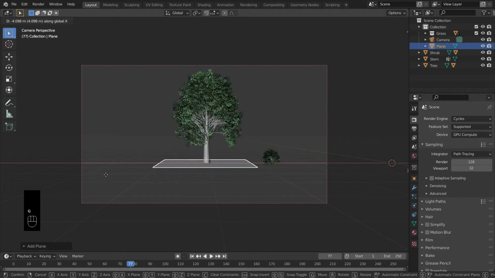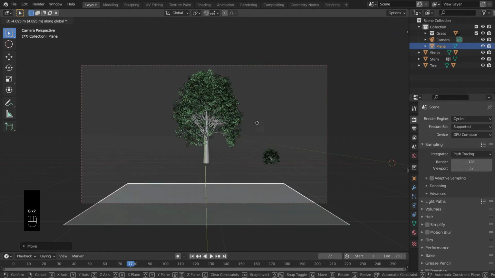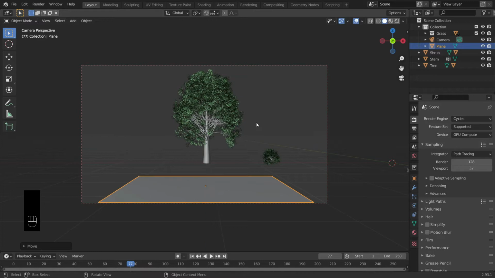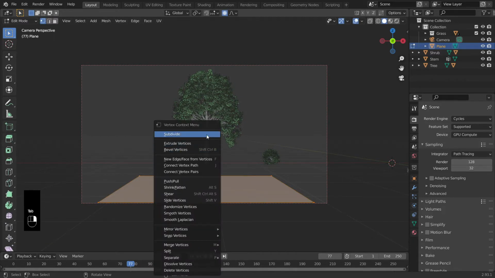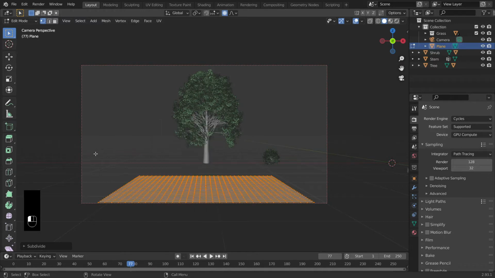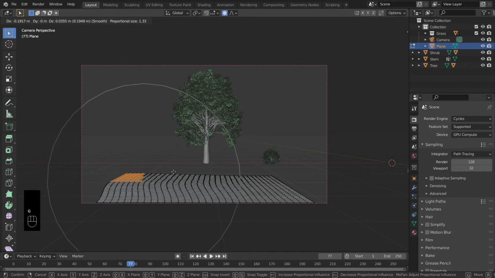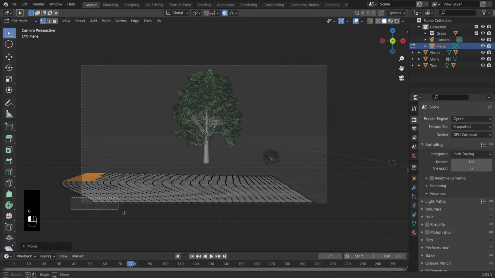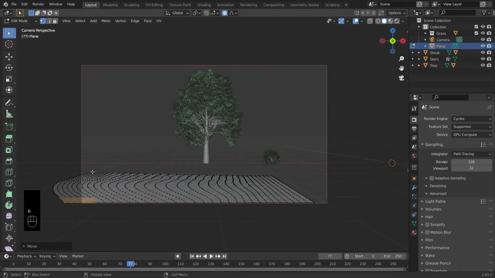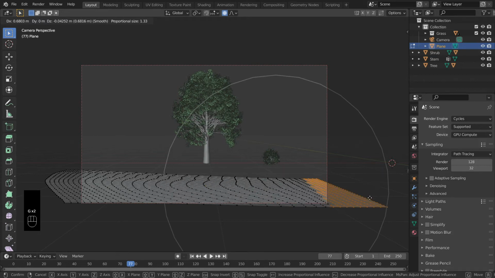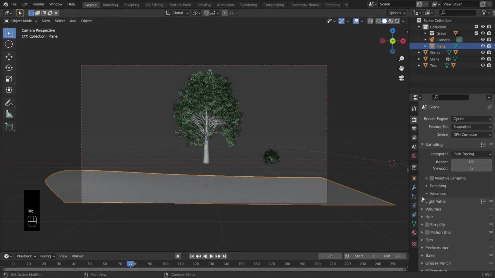I will add a plane here and scale it, place it here, and I will add some subdivision to it. I have added 6 subdivisions to it, and make sure that you are on proportional editing. I will edit some ground here as I have in mind.